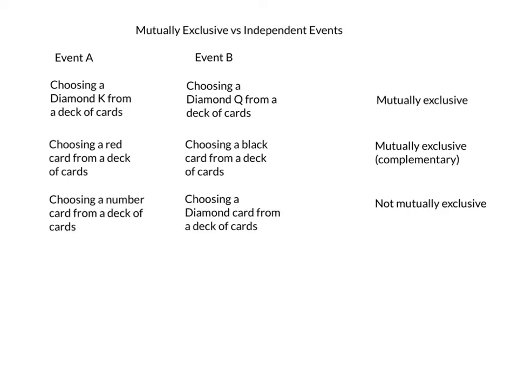And of course, consider this third example: choosing a number card from a deck of cards versus choosing randomly a diamond card from a deck of cards. These two events are not mutually exclusive because, as you can tell, there is overlap. For example, a diamond 2 satisfies both, so it's an overlap, and they're not mutually exclusive.